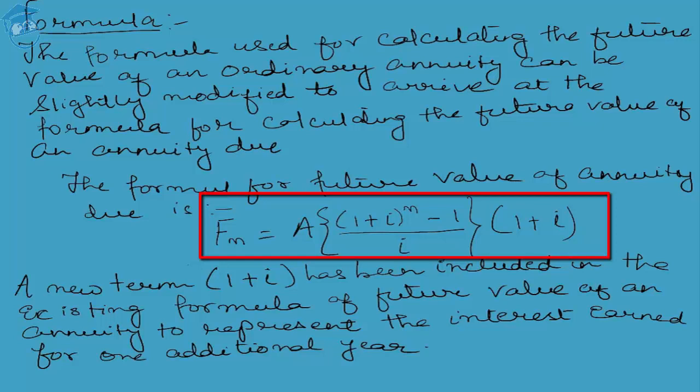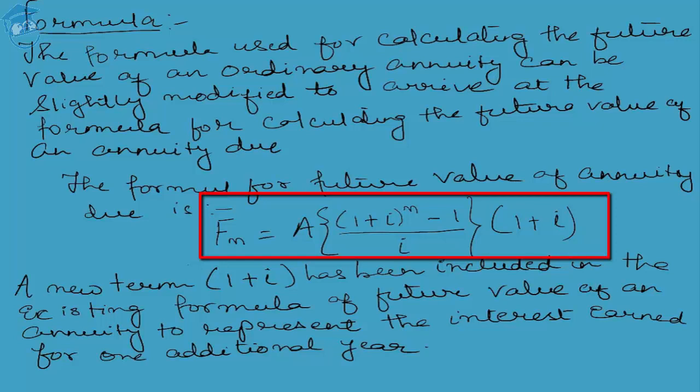Now the question arises, why is it so that 1 plus I is being incorporated in the mother formula in the case of an annuity due? Can you figure it out, students? Of course, it is very simple. I once again repeat my question. Why is it so that the term 1 plus I is being incorporated in the original formula or the mother formula used for calculating the future value of an annuity in order to arrive at the formula for calculating the future value of an annuity due?